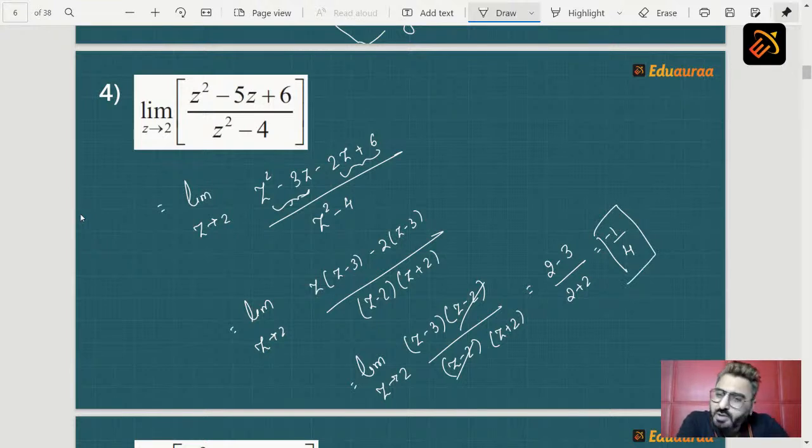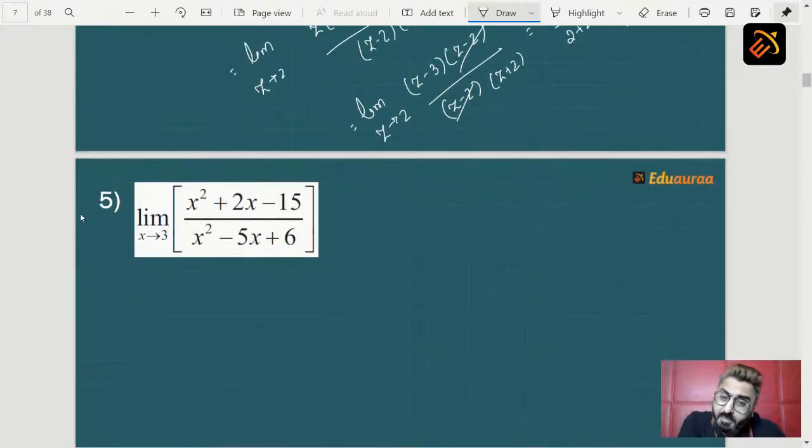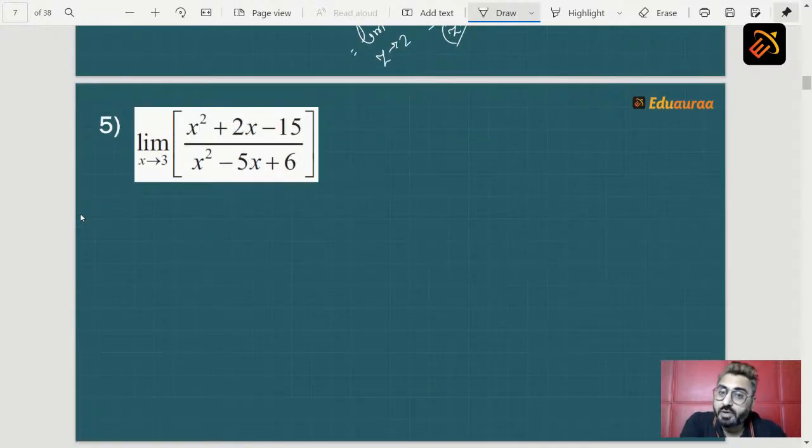So students, I hope you understood how to solve this sum. Quadratic equation appears, take out factors, solve, cancel, apply limit, get the answer, done. This is how you solve. And one point to remember, looking at the limit, you will come to know what is the reason which is making your sum 0 by 0. So that means you should get that particular factor. So students, let's solve one more sum, and the next sum is based on the same concept of quadratic.